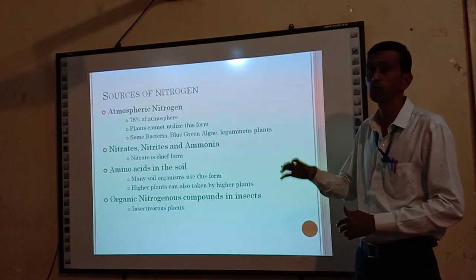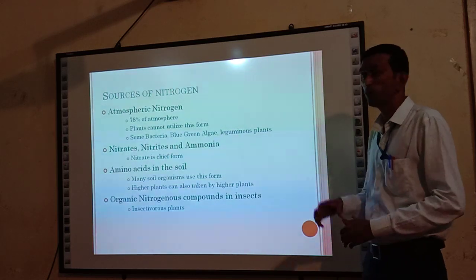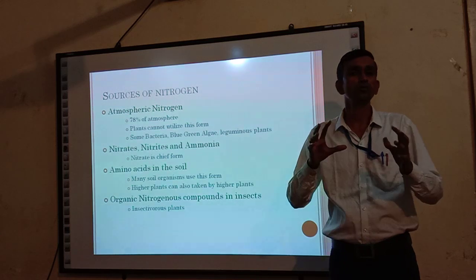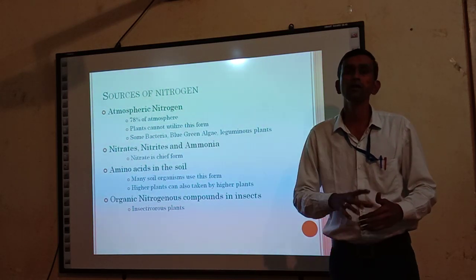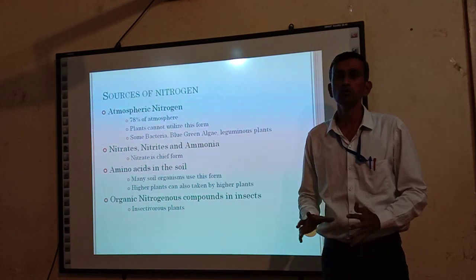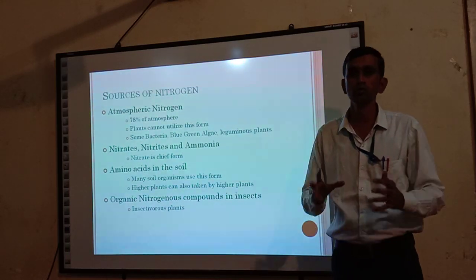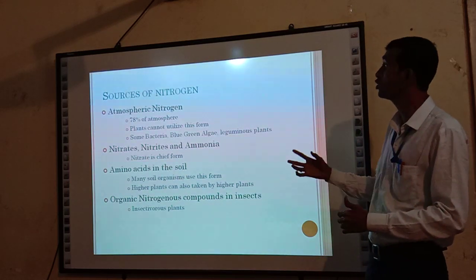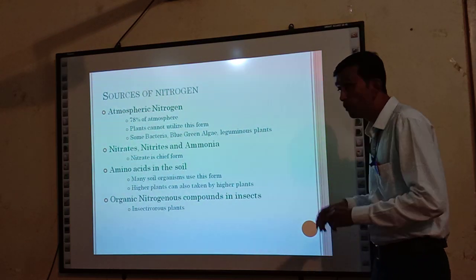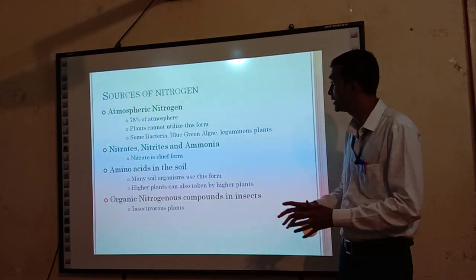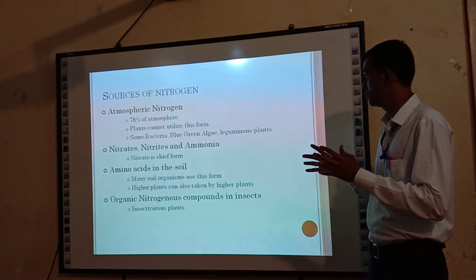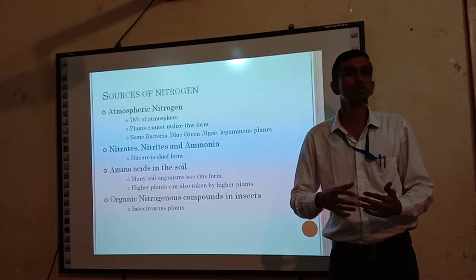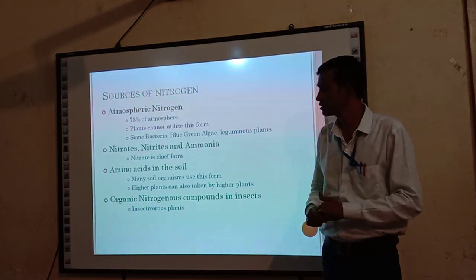First of all, nitrogen must be converted into a nitrogenous compound, but the plant does not convert the aerial nitrogen into nitrogenous salt because of the absence of the enzyme nitrogenase. Plants do not have the nitrogenase enzyme, so aerial nitrogen is not fixed by different plant species. So the plant cannot utilize the aerial nitrogen, but some other living organisms, some bacteria, blue-green algae, bacteria associated with leguminous plants, and some fungi are responsible for the conversion of aerial nitrogen into nitrogenous compounds.